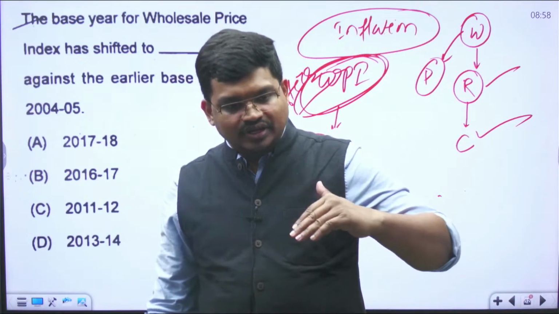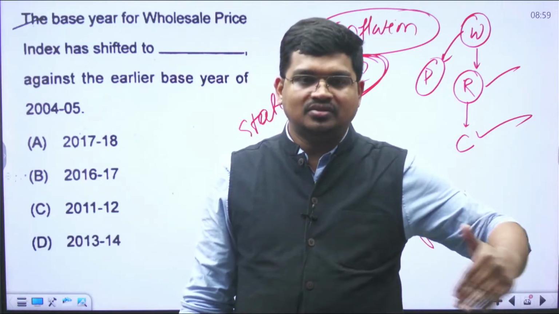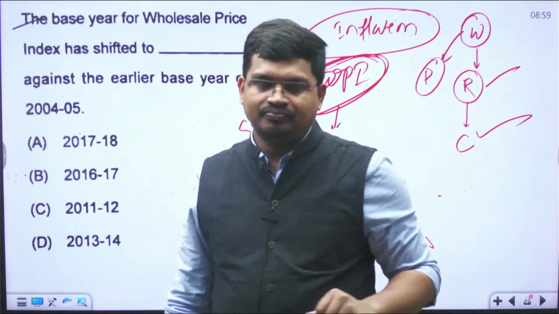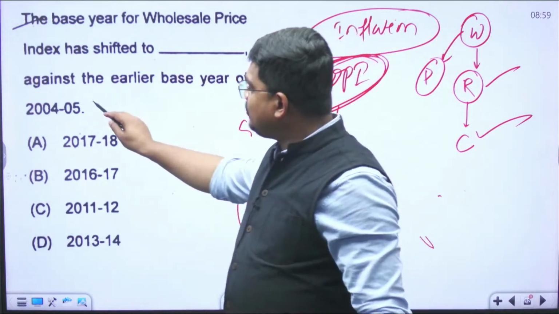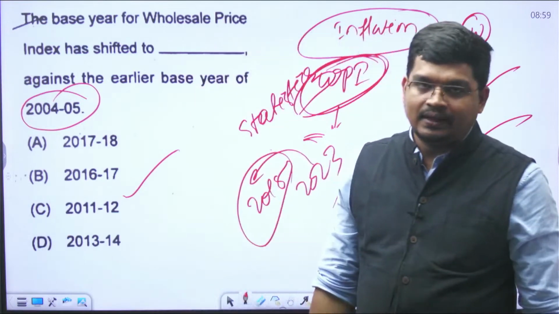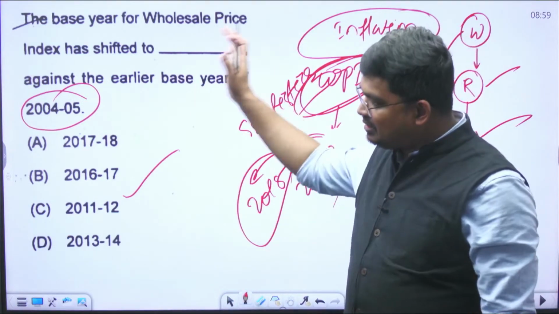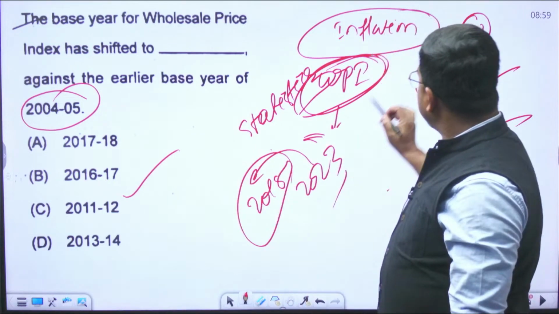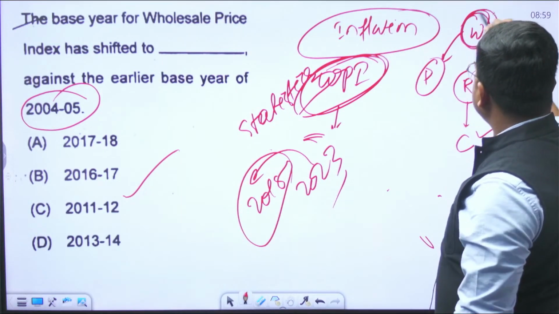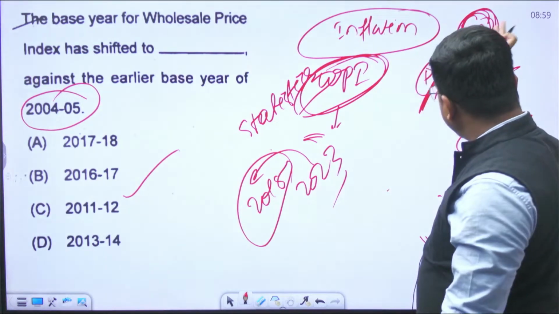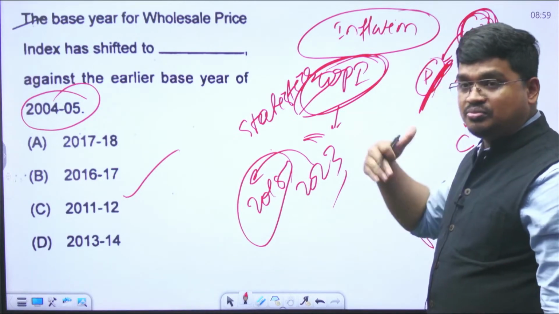And in a particular period of time, this base year continues, and then again it is generally changed. Earlier 2004-5 was the base year, now they have changed it to 2011-12. So this is WPI. Similarly, there is CPI also, the consumer price index. When inflation is measured at the producer or wholesale level, we call it the producer price index or the wholesale price index, at the producer level.